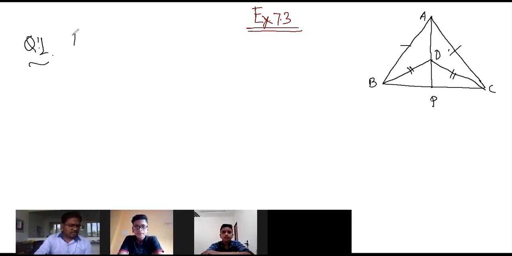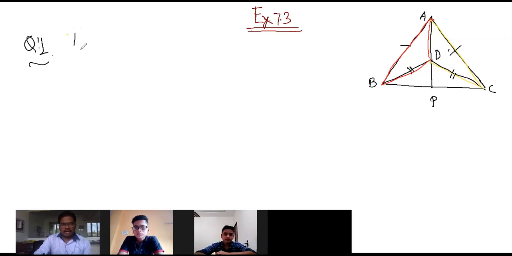Look at the first part. We have to show that triangle ABD and triangle ACD are congruent. ABD means this part of the whole triangle, and this part is the other one.